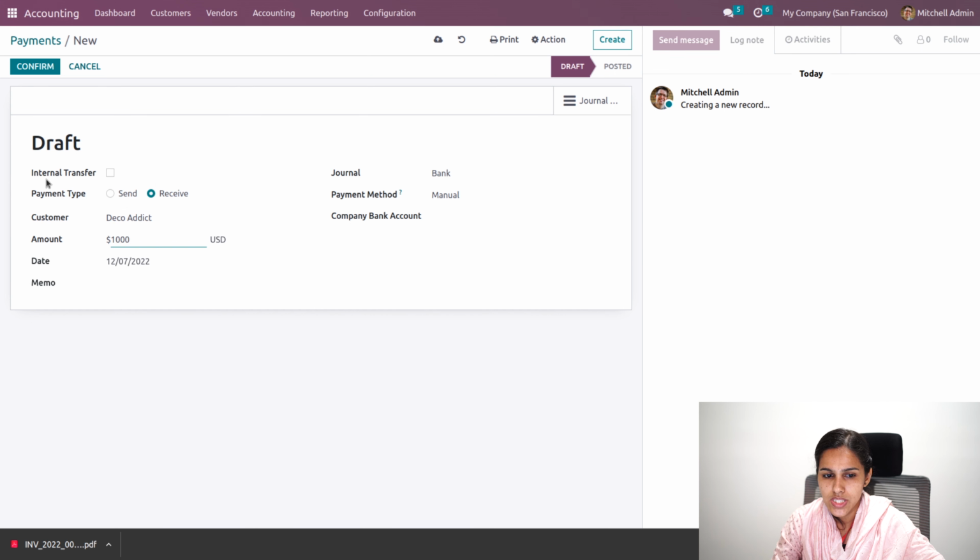There is an option internal transfer. So internal transfer is basically used to transfer amounts between bank accounts. And here the payment type is receive money from our customer. So the customer has made a $1,000 advance payment on the current date. So you can mention over here that it is an advance payment.